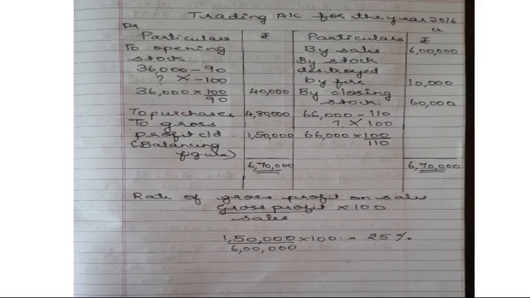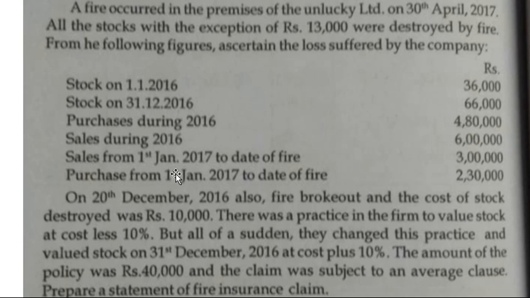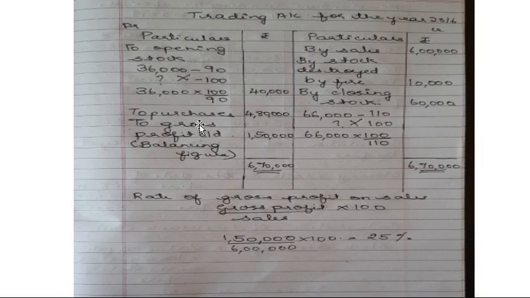Okay. After that, the closing stock. See the closing stock of the last year is 66,000. It was valued on 31st December at cost plus 10%. Okay, cost plus 10%. It means 66,000 is equal to 110. When it is plus 10 it means 100 plus 10, 110. Okay, 100 how much? So 66,000 is equal to 110. This is cost plus 10%. This is cost less 10%. Opening is cost less. Okay, so here you will get 60,000.